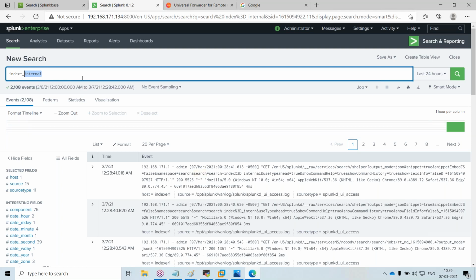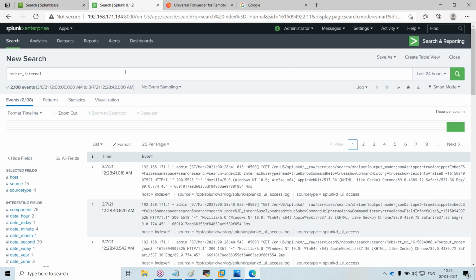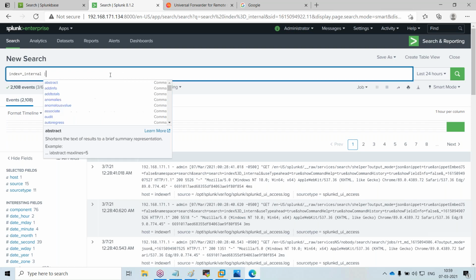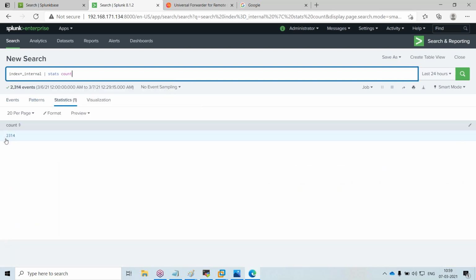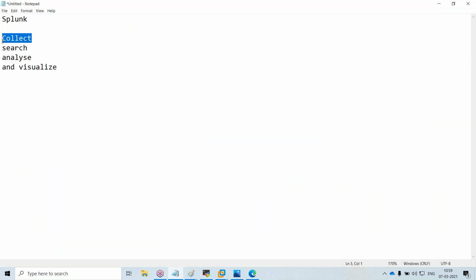Now I am having some 28,000 events. I can give a query to get the count. If I give stats count, I get a number. This is something like extraction. It collects the data, and now I am searching the data using the query, then analyzing and visualizing it.